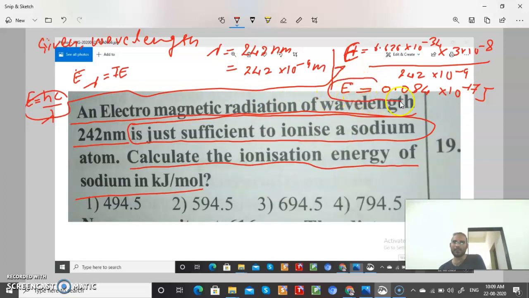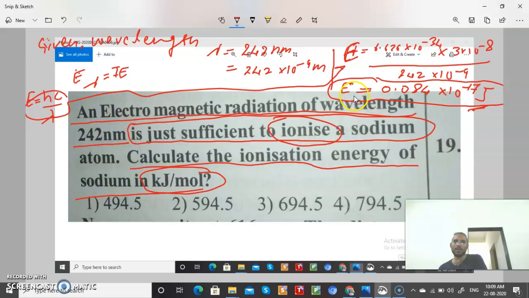This is what the question is saying: this energy is equal to the ionization energy, since it is just sufficient to ionize a sodium atom. But this is in joule, and here they are asking in kilojoule per mole.